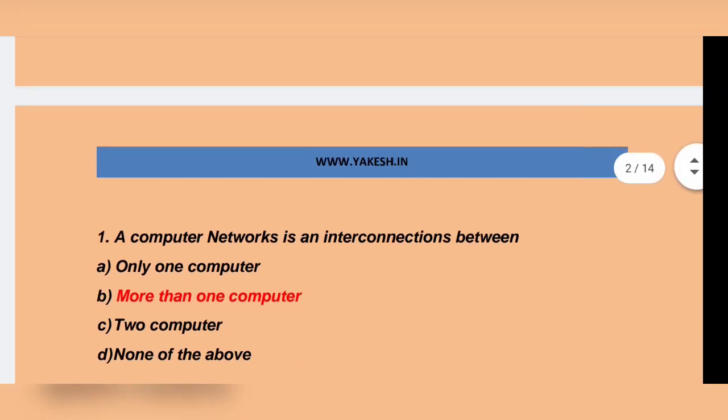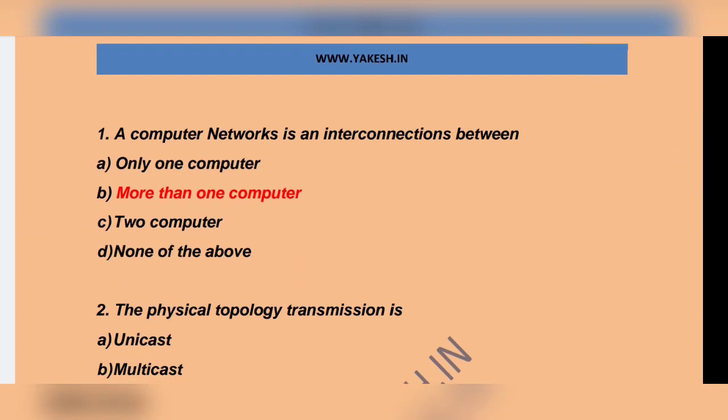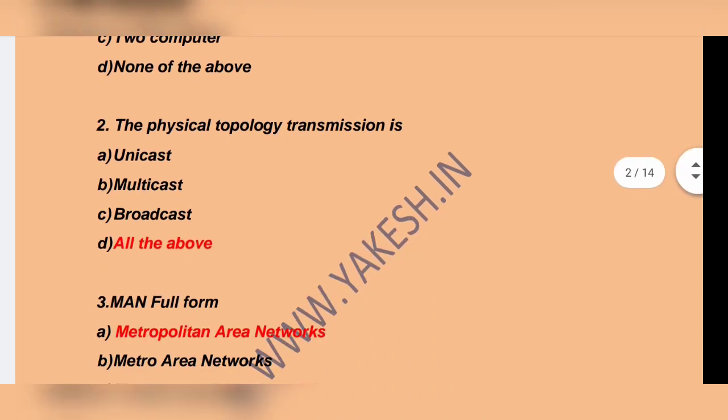First question. A computer network is an interconnection between dash. Option B. More than one computer is the correct answer. Next question. The physical topology transmission is dash. Option D. All the above. Unicast, multicast, broadcast. All the answers are right. So option D is the correct answer.